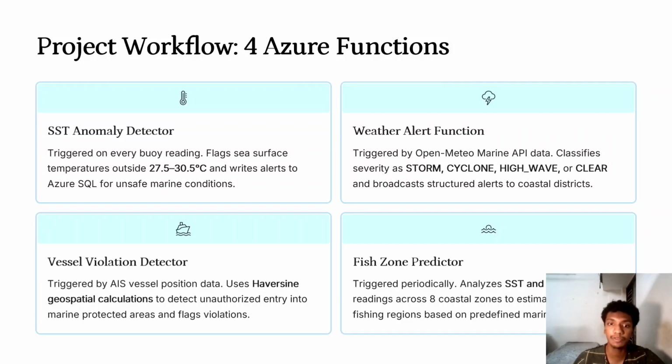The fourth function is the fish zone predictor. It periodically analyzes SST and chlorophyll concentration to estimate optimal fishing zones. The novelty here is that all processing is fully serverless and event-driven. It automatically executes cloud functions only when events occur, reducing infrastructure overhead.